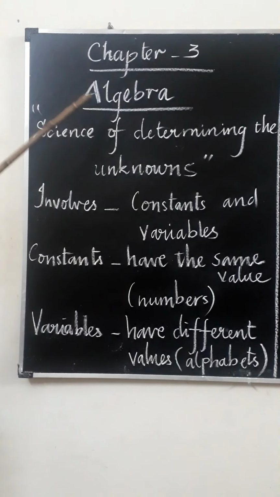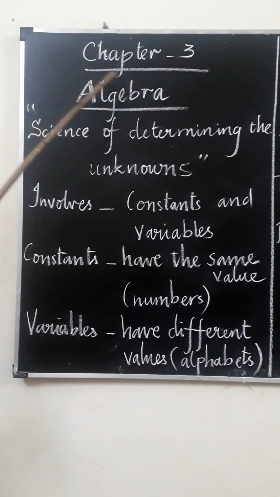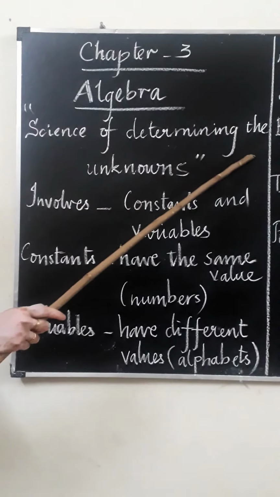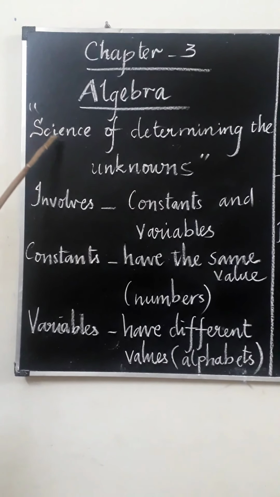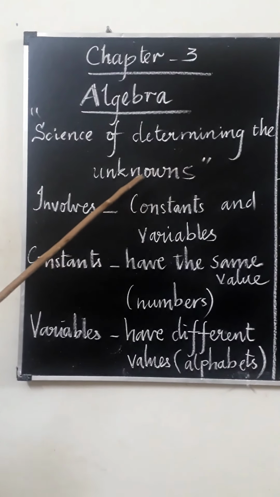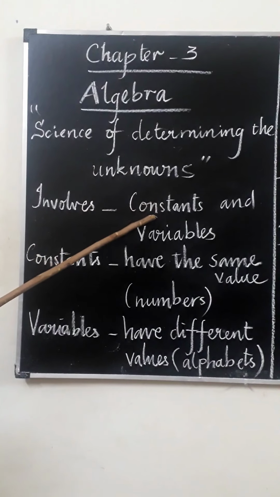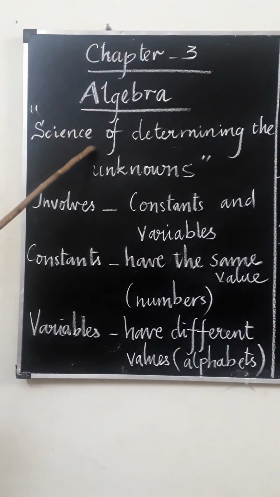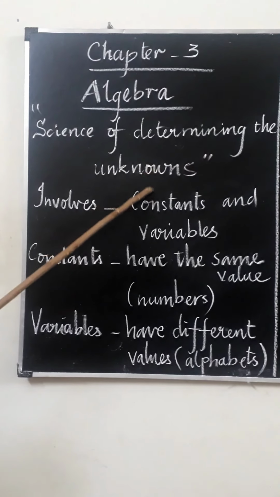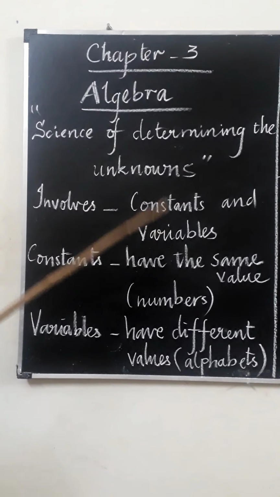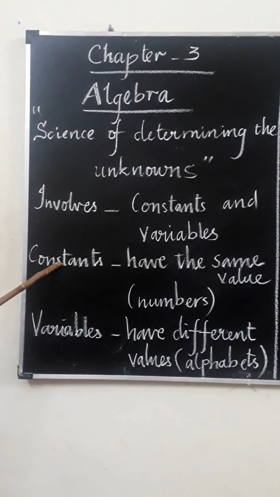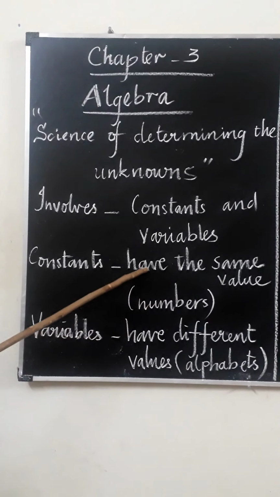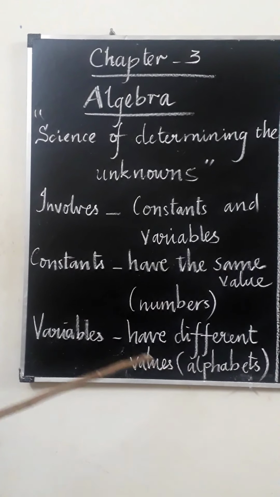What does algebra mean? Algebra is the science of determining the unknowns, because it consists of constants and variables. Constants have the same value. They involve numbers. They have the same value in all the problems.